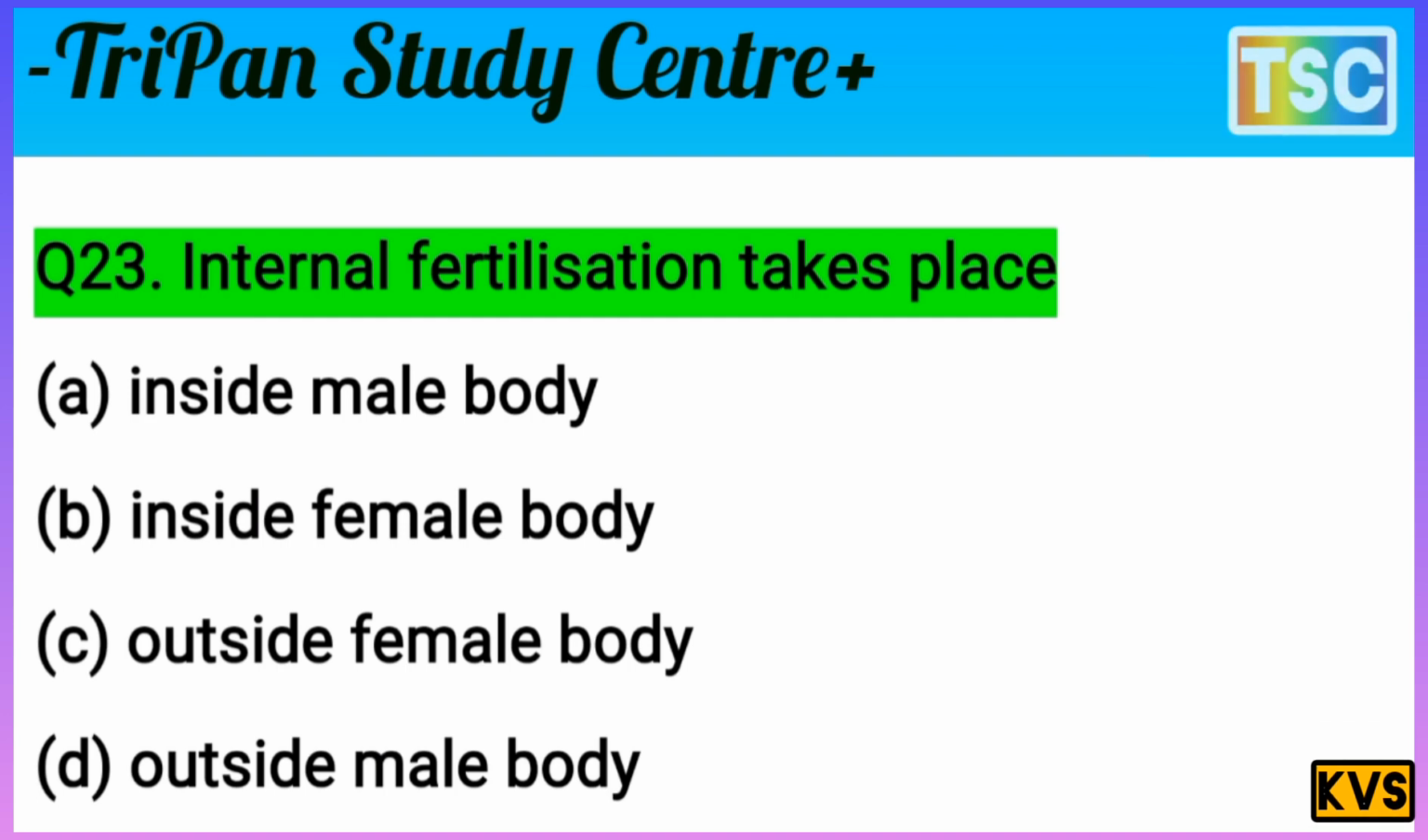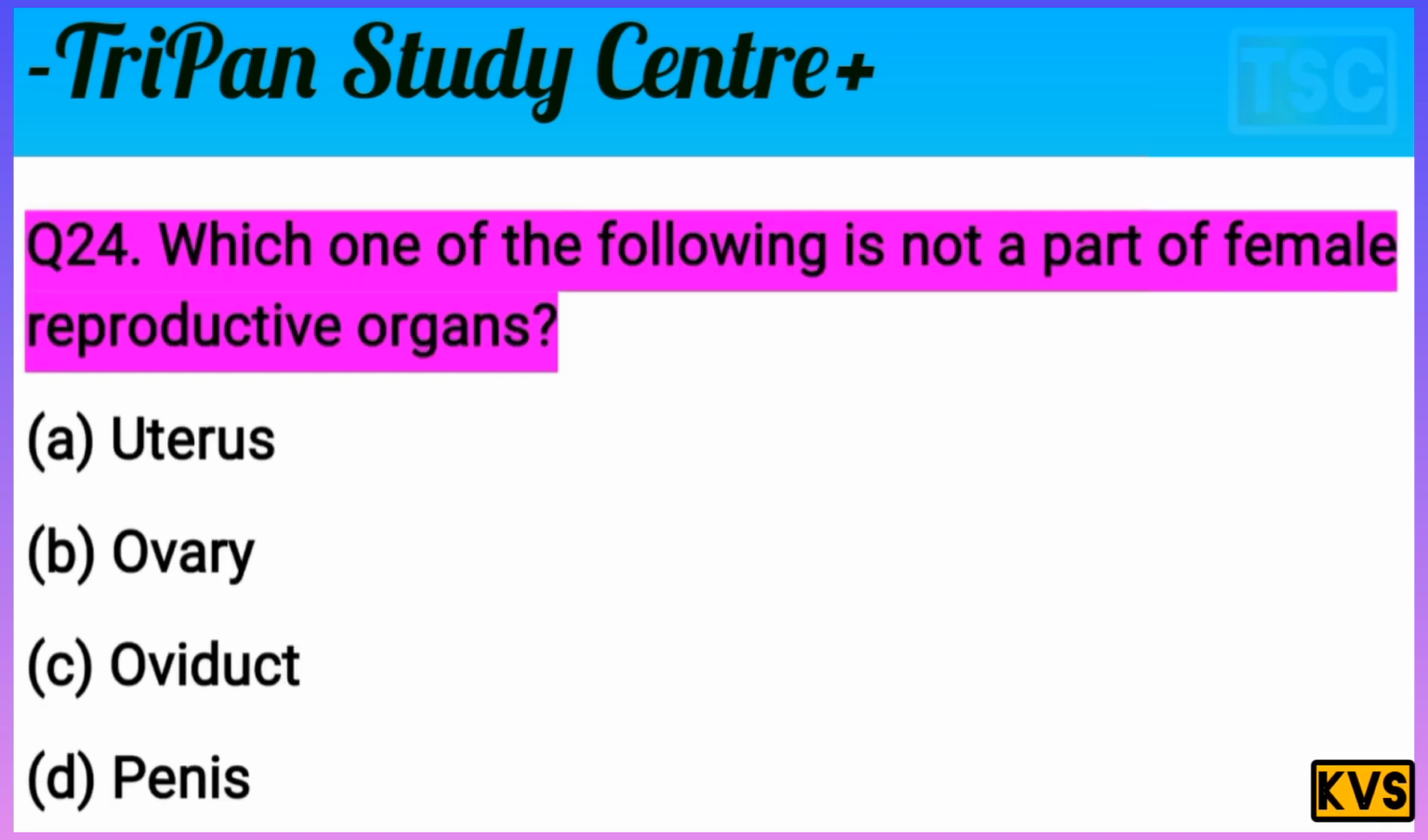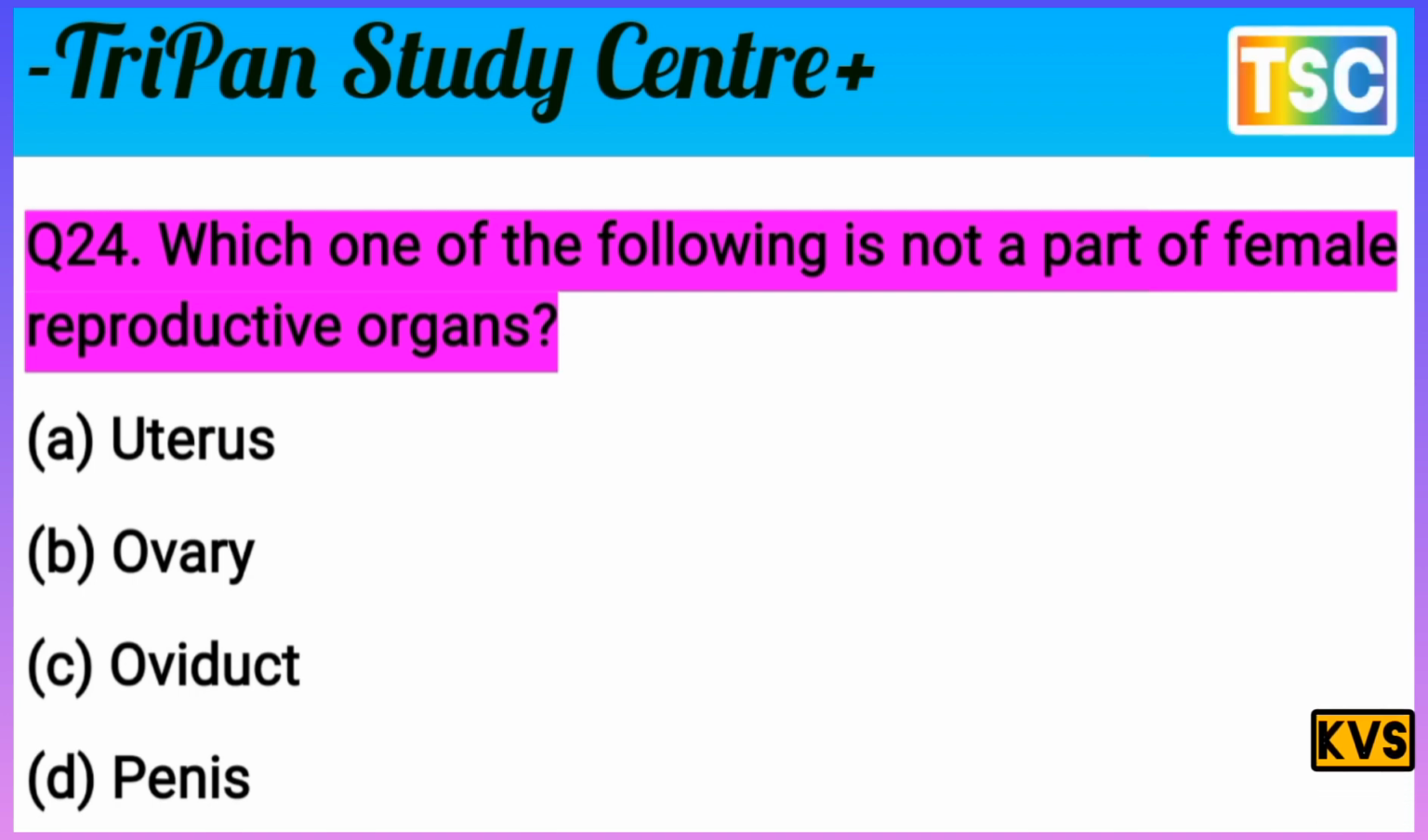And let's see the next question. Next question on your screen. Which one of the following is not a part of the female reproductive organ? The question is clear here. It asks which is not a part of the female reproductive organ. A. Uterus. B. Ovary. C. Oviduct. D. Penis.